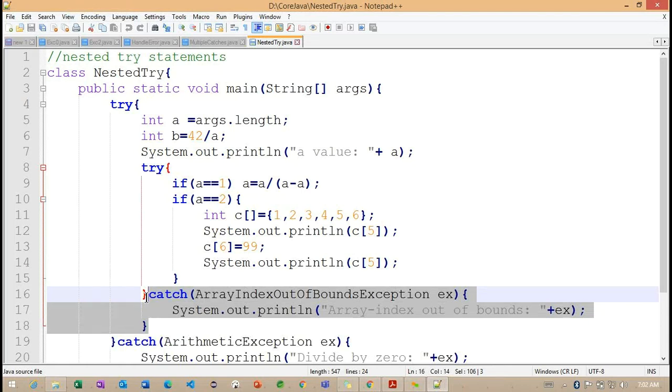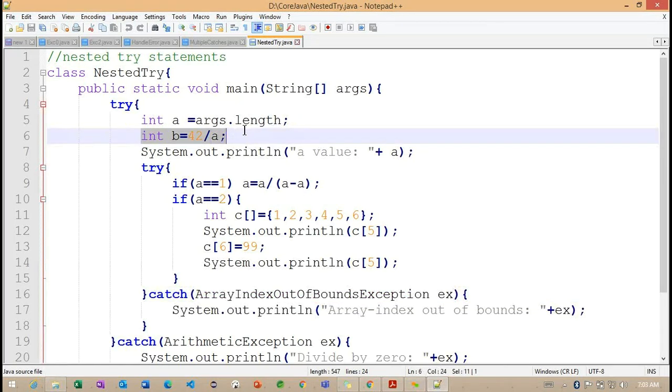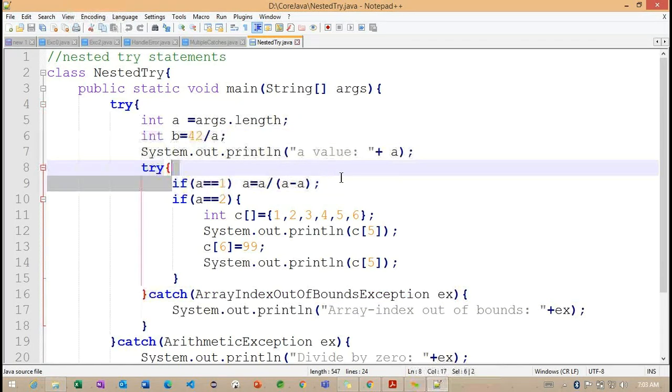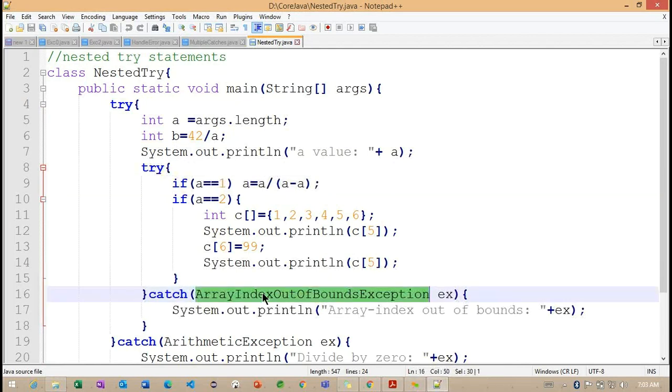Now, if you want to throw an exception explicitly, what can we do? Basically, an exception is thrown from some location, and only then are we catching it. For example, we catch at line number 16, and this exception is thrown by line number 6, or by line number 9. Once the exception is thrown, we handle it. But today we are going to discuss how we can throw an exception.